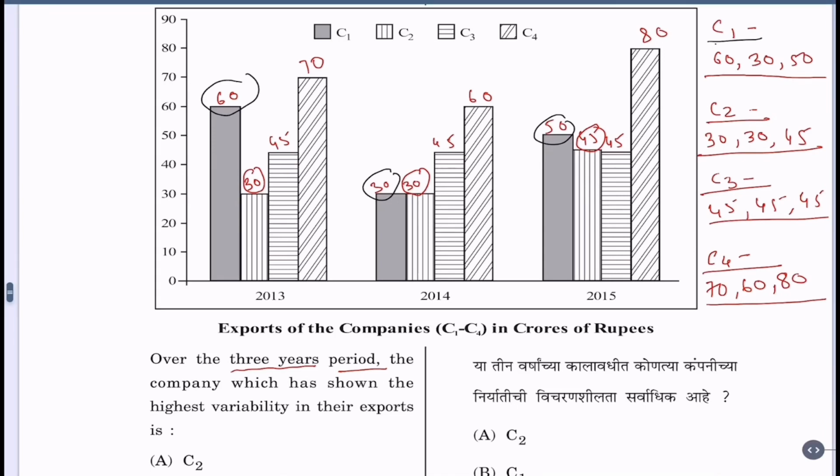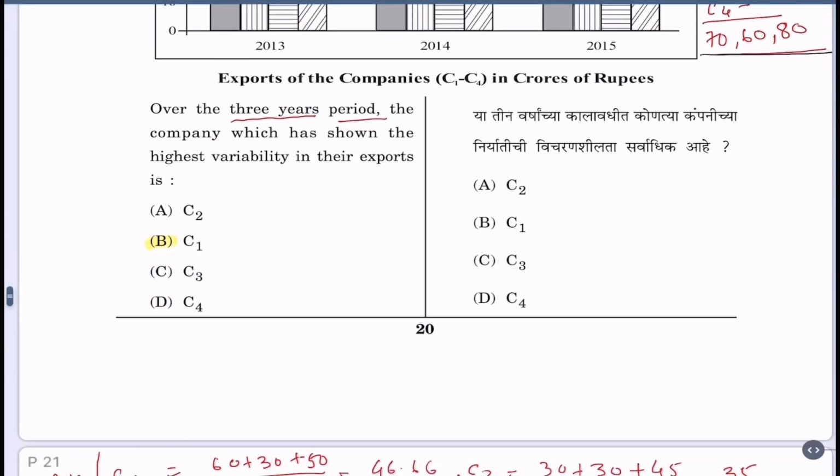For C2, 10 and 15. C3, there is no variation. Variation is 0. C4, values are 60, 70, 80. So if we arrange, the difference is 10 each. So variability we can see in C1 more. Values are differing a lot. That is why the correct option is C1.